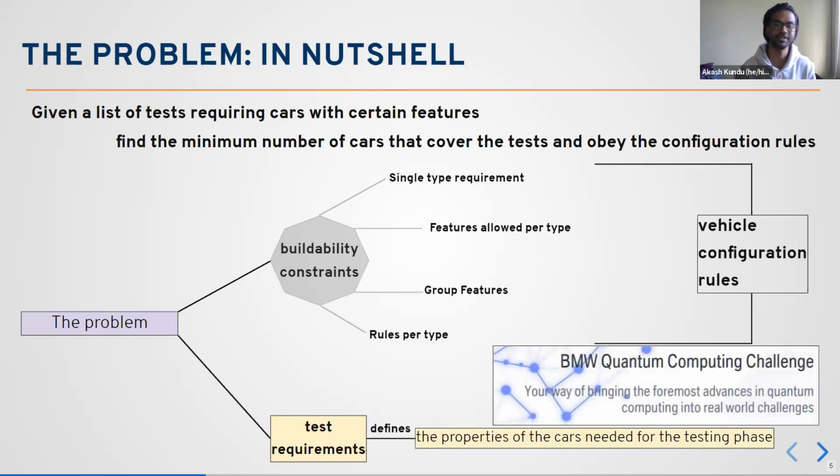Next, this particular problem arrangement was actually given in the BMW Quantum Computing Challenge. But the problem we are tackling is a very general problem for any kind of production house, you can say. So the BMW Quantum Computing Challenge gave us the opportunity to actually deal with real data that is available from a very, very big company.